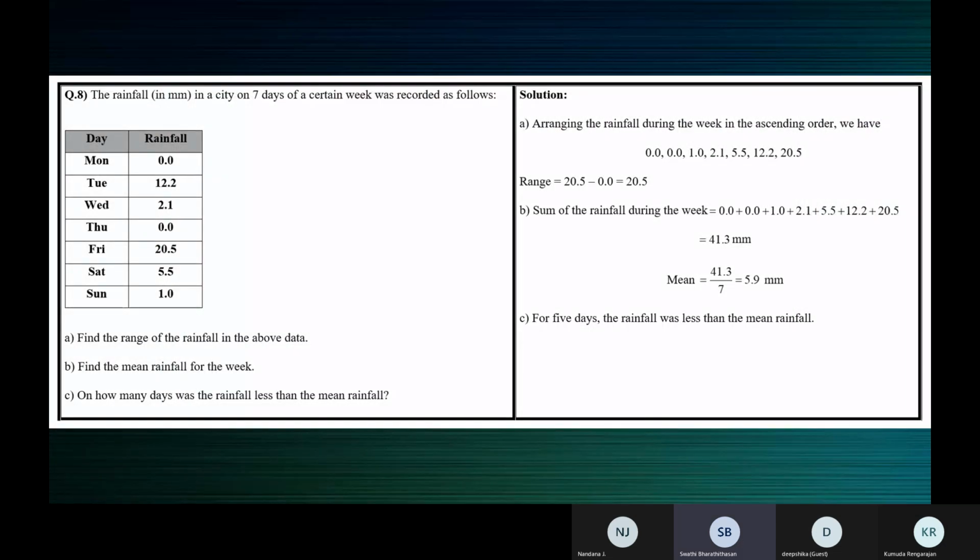Ma'am, the C question. Sorry? Ma'am, the C subdivision question.